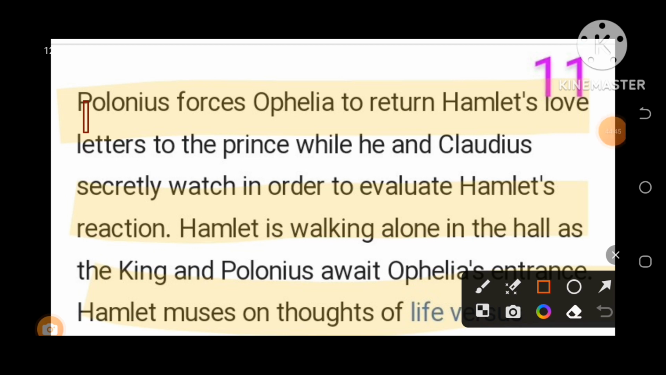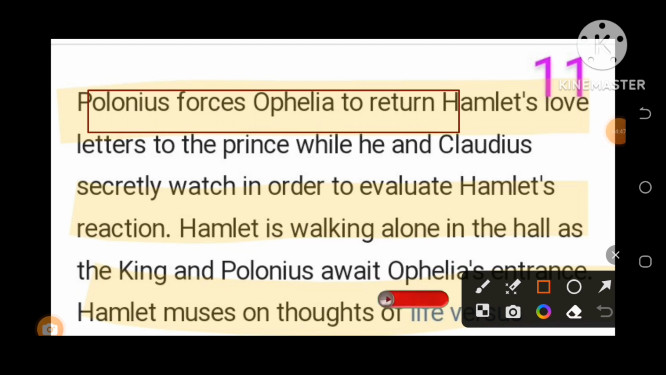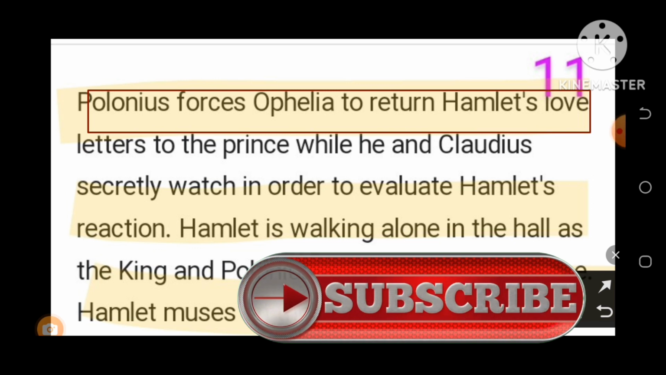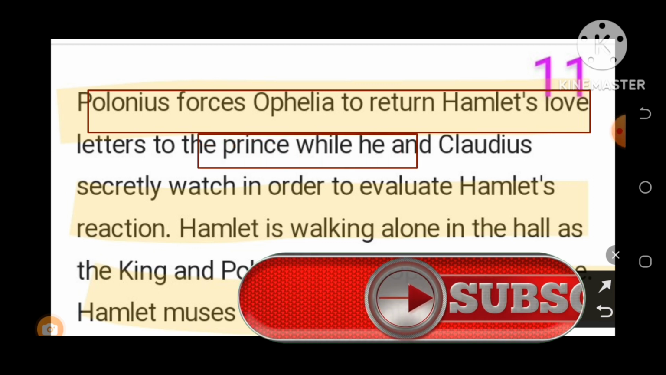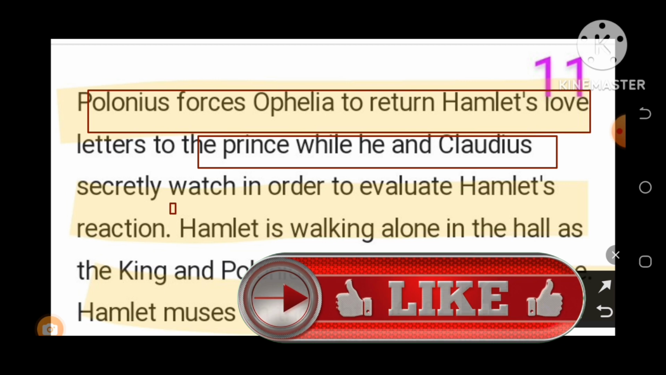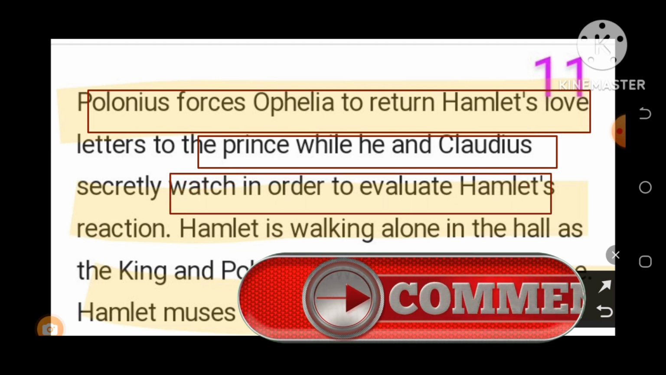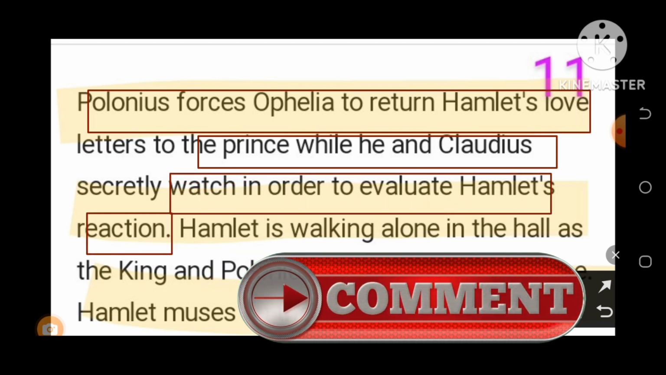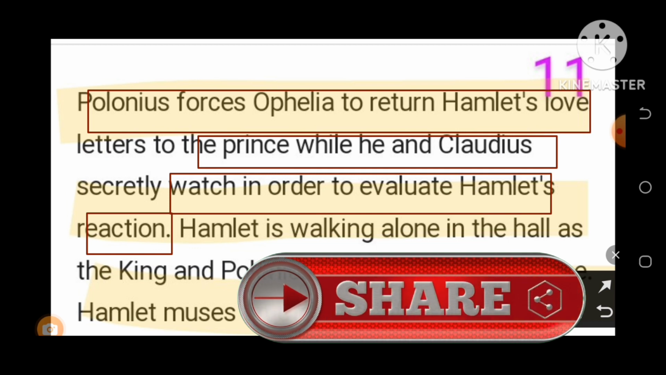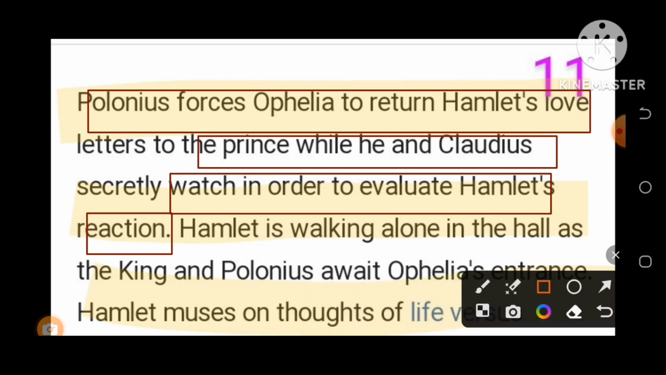Polonius forces Ophelia to return Hamlet's love letter to the prince while he and Claudius secretly watch in order to evaluate Hamlet's reaction. Yes, all of them were trying to know what had actually happened with Prince Hamlet, why he was behaving very strangely. So they made a plan, and Polonius forces Ophelia to return Hamlet's love letter so as to know how he reacts after that.